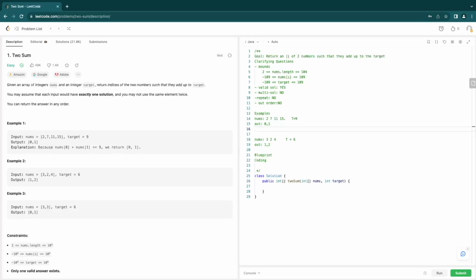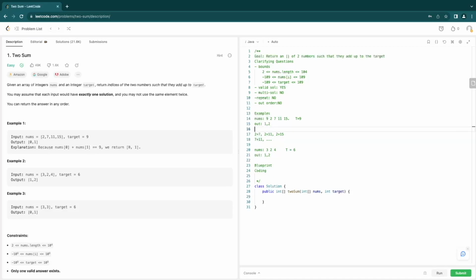The first solution that comes to my mind is going to be something that will allow me to do something like this. 2 plus 7, 2 plus 11, 2 plus 15, 7 plus 11, and then etc. And in this case, we can see here we got pretty lucky. We found the target on the first shot, but if we were to rearrange this, and we would have had an extra element right here, like a 9, and let's go ahead and also update the output as well.